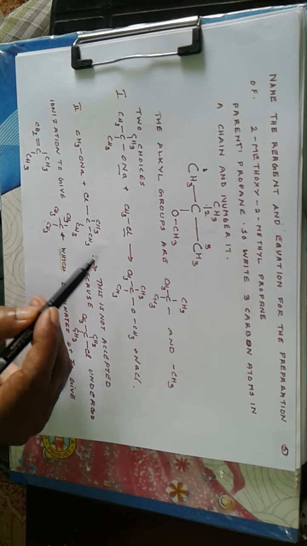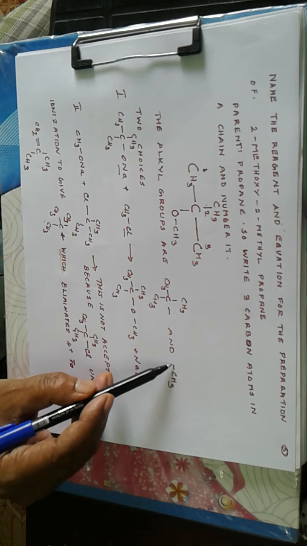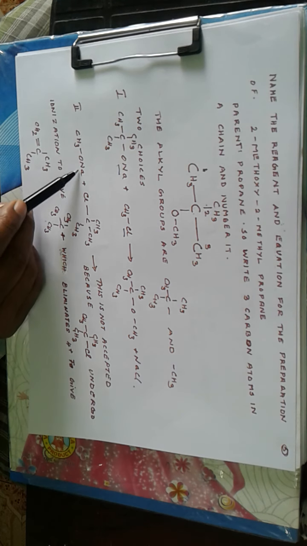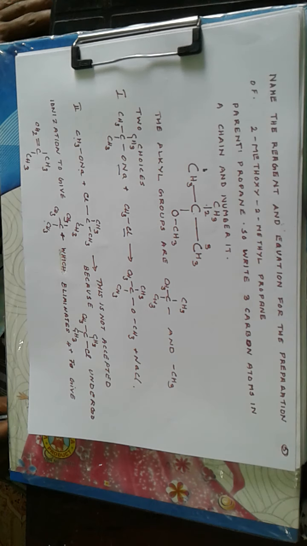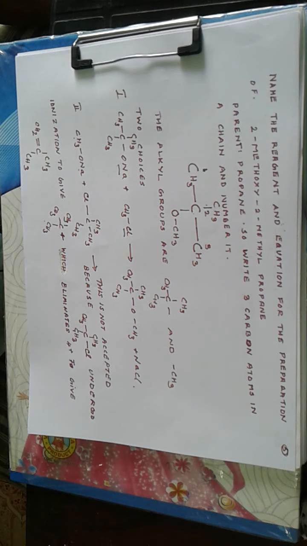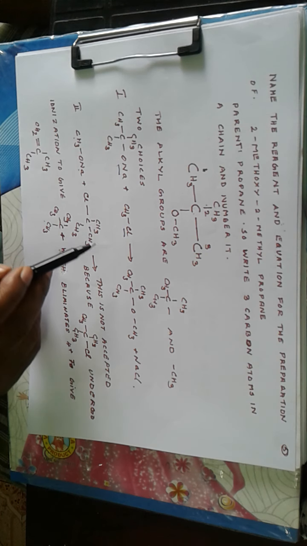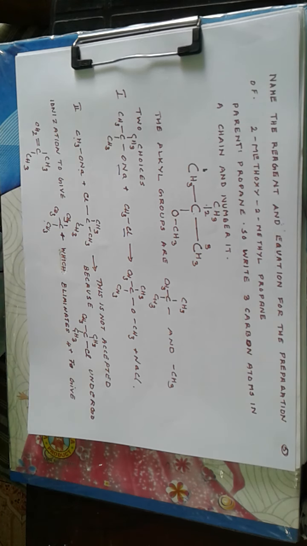Now you can start with the tertiary butyl chloride, and then ONa is connected to this group with sodium methoxide. Then you will be getting an alkene because this tertiary butyl chloride undergoes ionization to give tertiary butyl carbocation, and since sodium methoxide is a good base, it will be taking up a proton from this methyl group, and H is removed as H positive, so that the CH bond will be shifting in this direction.